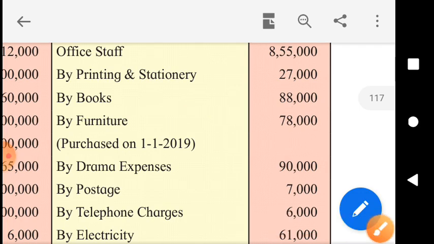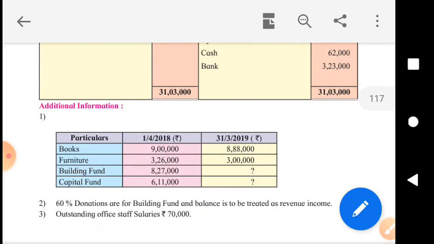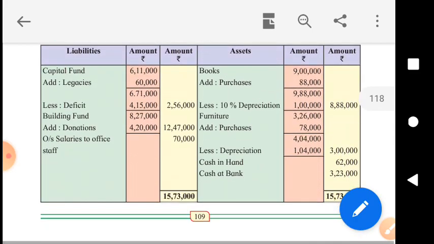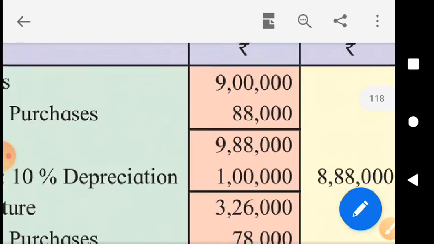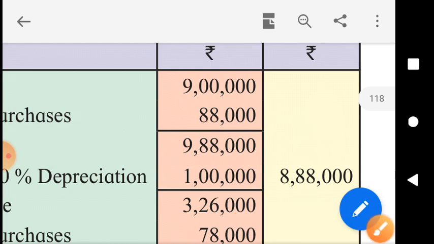So at the end of the year, we must have books of rupees 9,88,000 with us. But in the adjustment, in the first information, they have insisted upon the closing balance of books to be shown as 8,88,000.